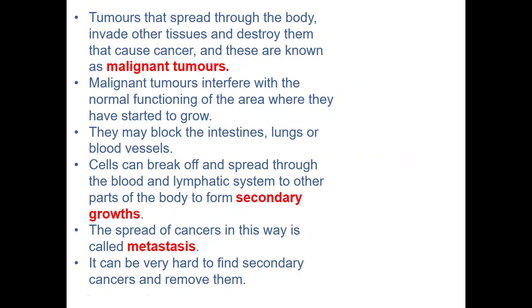So basically, that is it about cancer. Remember, how does cancer come about? We talk about a carcinogen. The cells are exposed to the carcinogen. DNA goes through a mutation. We are going to have oncogenes made. The cells with the oncogenes go through uncontrolled mitosis. They are going to form a tumor. And then we can even have the tumor supplied with blood vessels. We can have metastasis where the tumor cells break off and spread to other parts of the body, causing secondary cancers or secondary growths. So that is it about cancers for today.